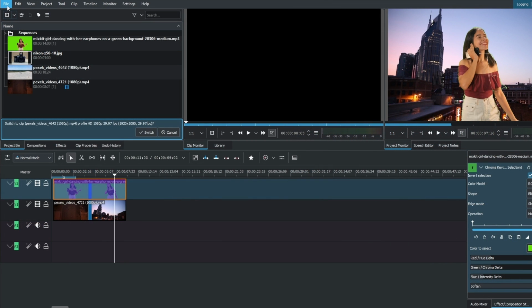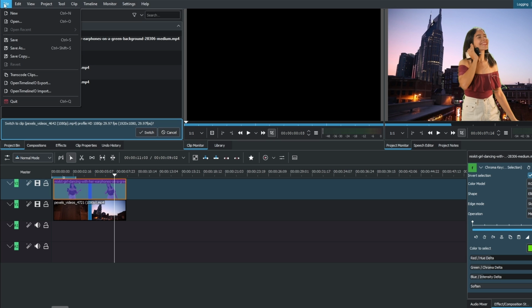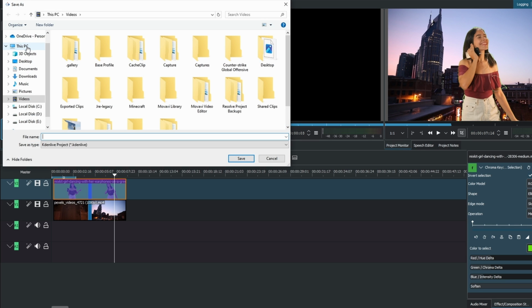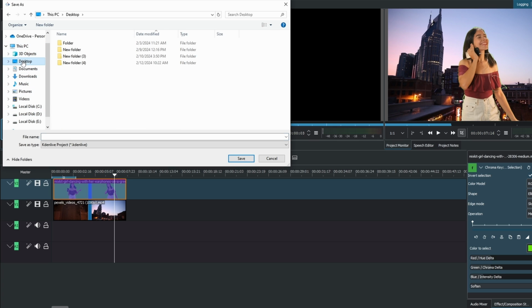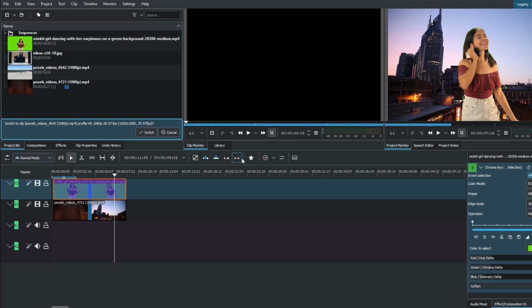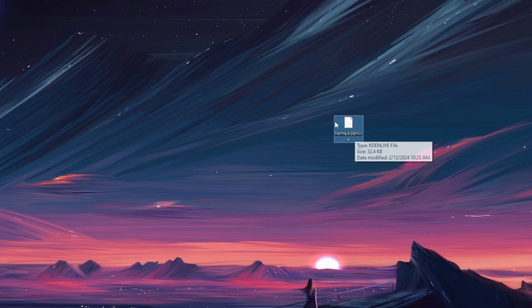So navigate to the left corner and click on File. Here, click on Save As. Choose the location where you want to save your file. For example, I will choose desktop. Type your name and click Save. Go to your desktop and you can see there is the saved project.